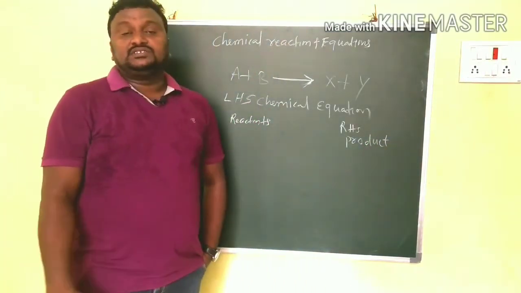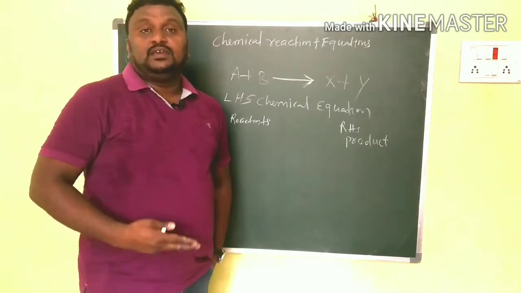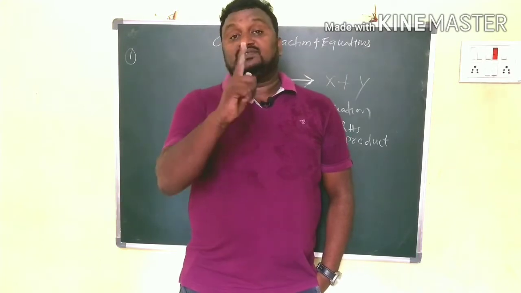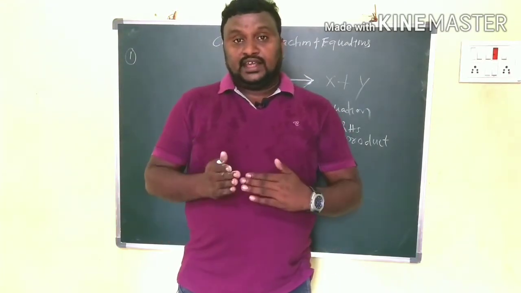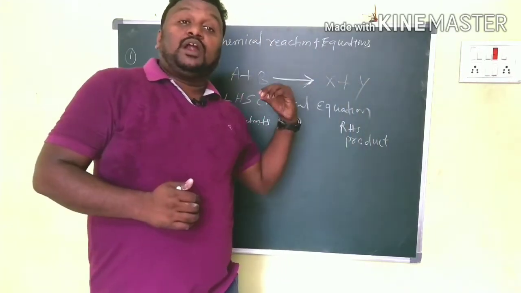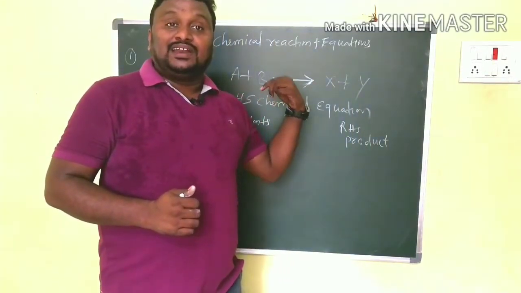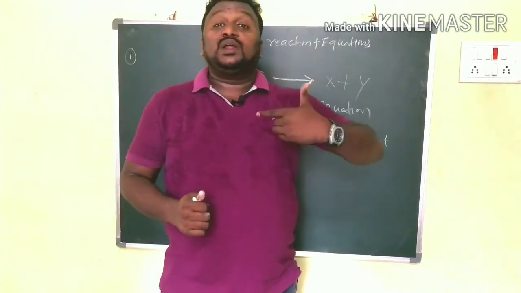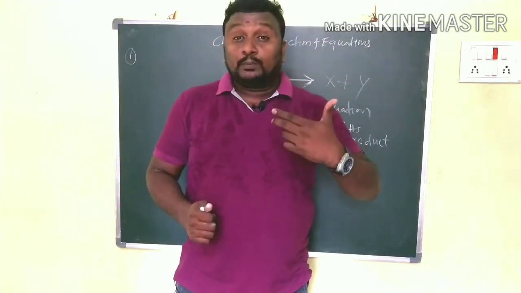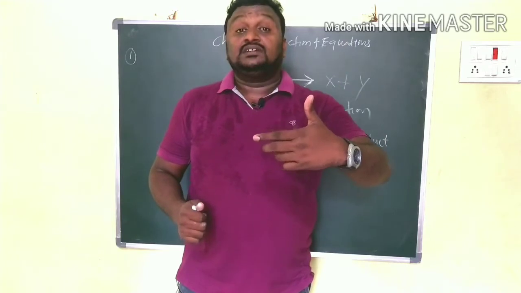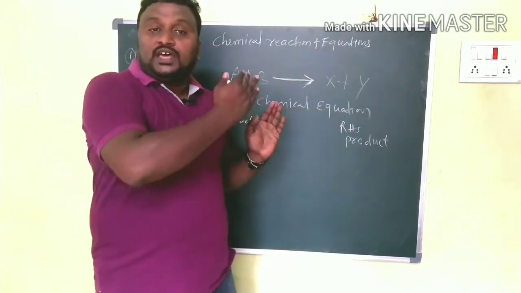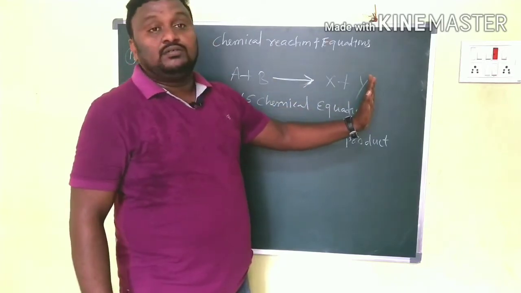In an equation, how can we identify the reactants and how can we identify the products? That's the first thing. In a chemical reaction, on the left side of the arrow mark, what do you have? Reactants. Reactants means the substances or compounds which are going to participate in the reaction. That should be called reactants. Clear? And for the right side of the arrow mark, what do you have?